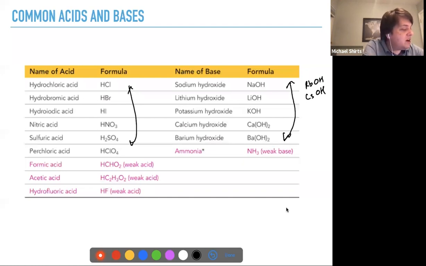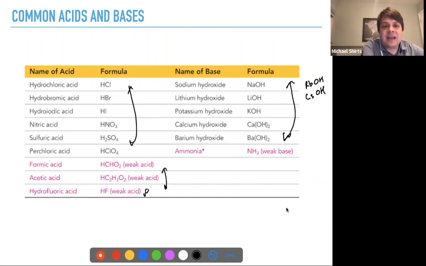Nitric acid, very strong. Sulfuric acid, perchloric acid, also strong. And then there's hydrofluoric acid, a weak acid. That's important to know, it's a weak acid. And then there's a lot of organic acids. There's more than you can shake a stick at.